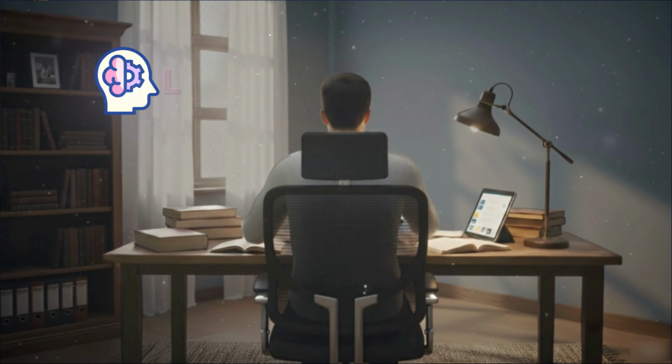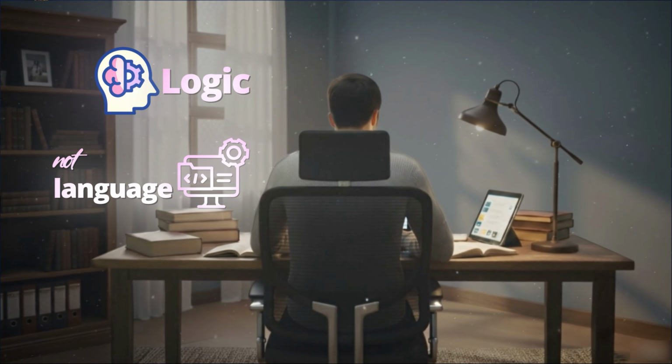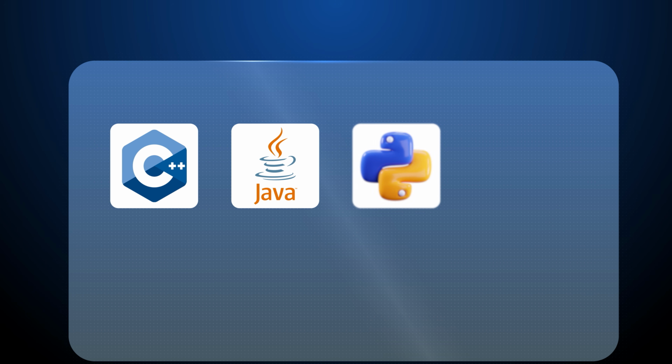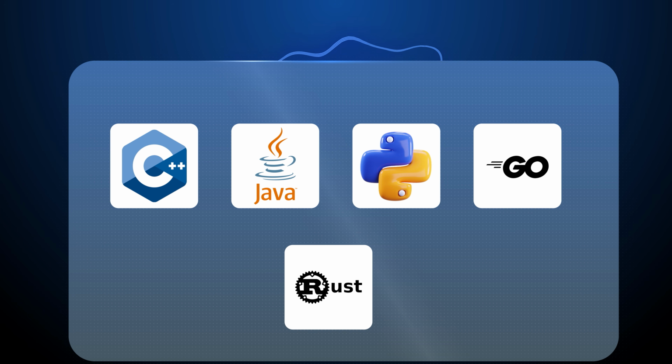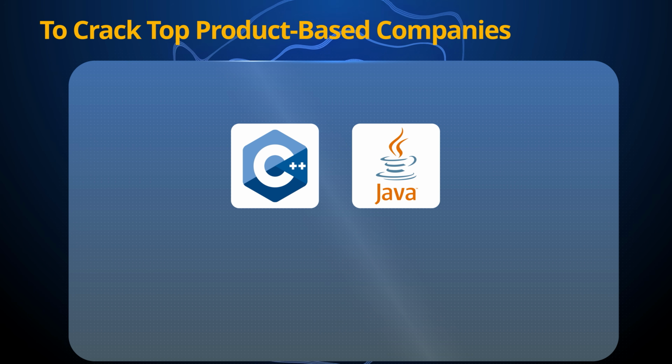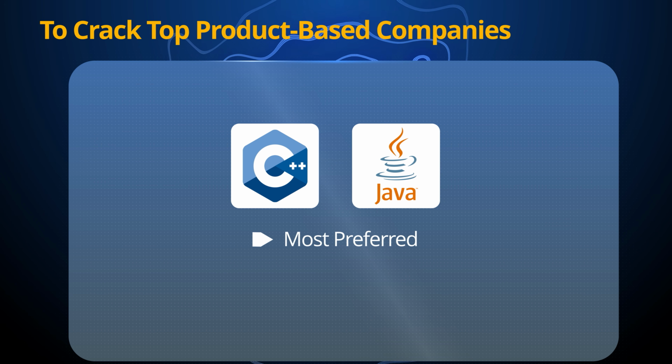Now step 2 is choose your programming language. Now let's be honest, DSA is about logic, not language. But having a consistent language helps you think better and stay focused. You can do DSA in C++, Java, Python, Go or Rust. But if your goal is to target top product-based companies, then C++ or Java are the most preferred ones.